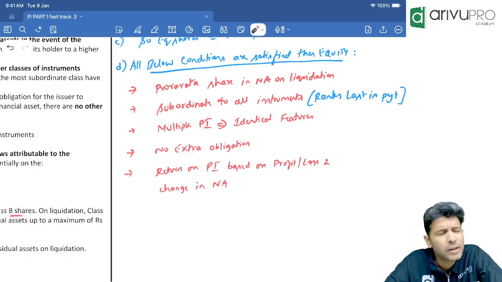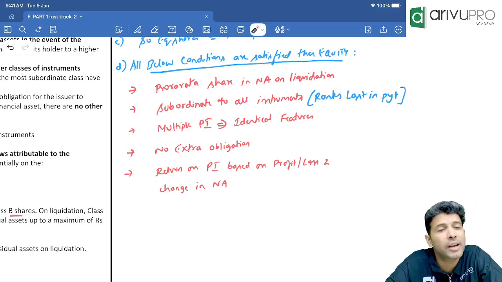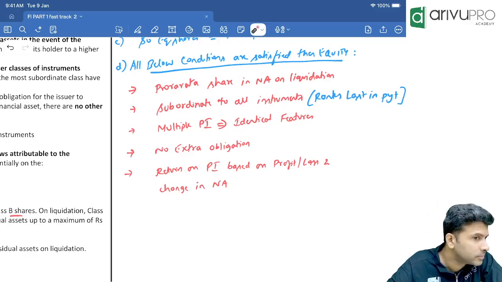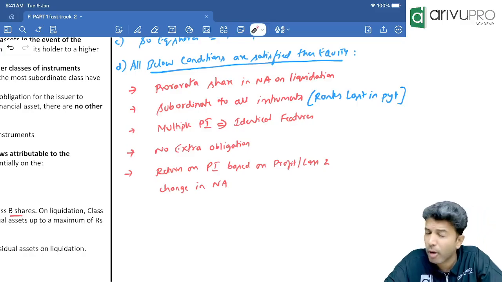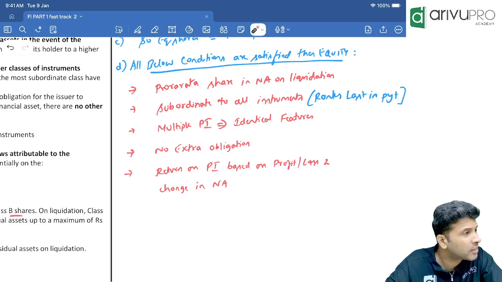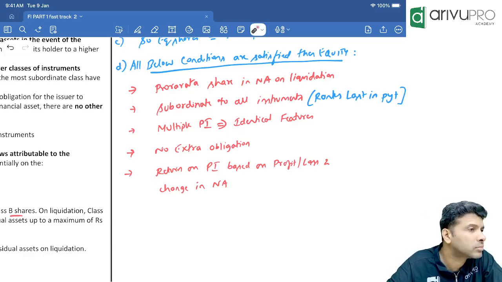Fifth one. Equity shareholders will get equity dividend. Based on what? Profits. If the company earns good profit, equity shareholders may get a higher dividend. If the company does not earn profit, will equity shareholders get dividend or no dividend? So the return for equity shareholders is influenced by profits.